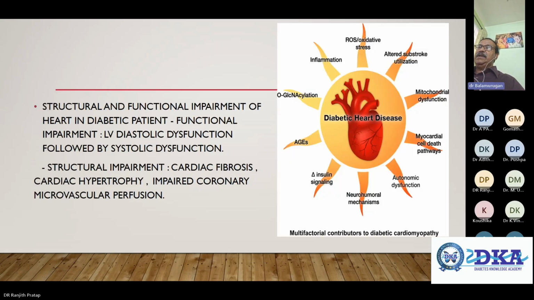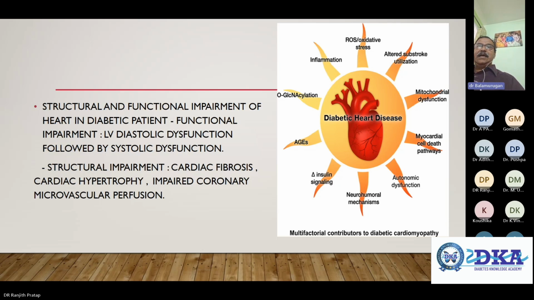So look at the multifactorial contributors to diabetic cardiomyopathy. One is inflammation; on the other hand, you look at reactive oxygen species and oxidative stress, altered substrate utilization, mitochondrial dysfunction, myocardial cell death pathways, autonomic dysfunction, neurohormonal mechanism, altered insulin signaling and advanced glycation end products.